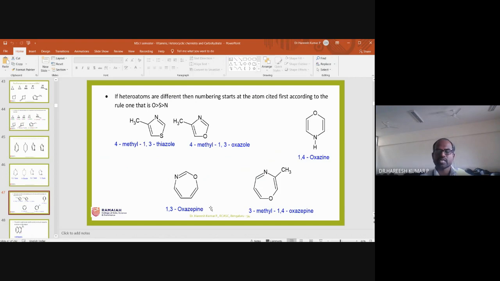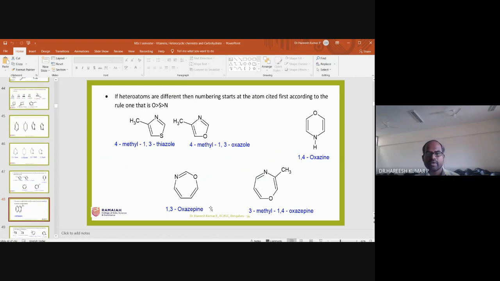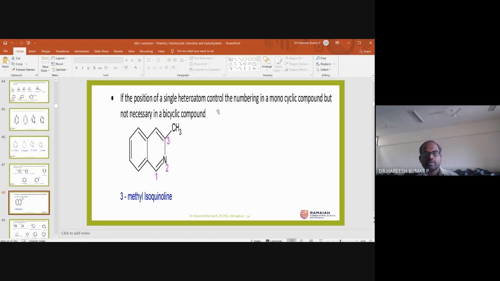I think certain common names are retained in the IUPAC nomenclature, so that I am explaining here. While numbering, more particularly in the fused heterocyclics, you need not start at the heteroatom.